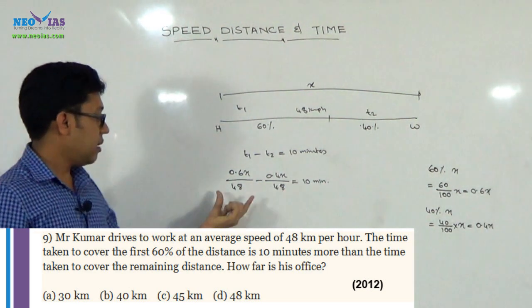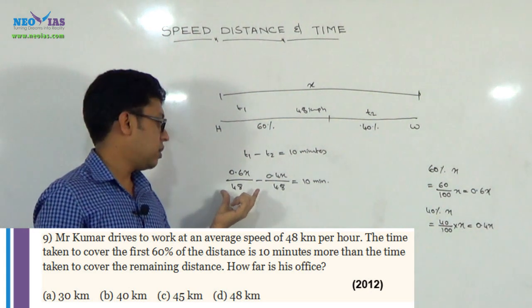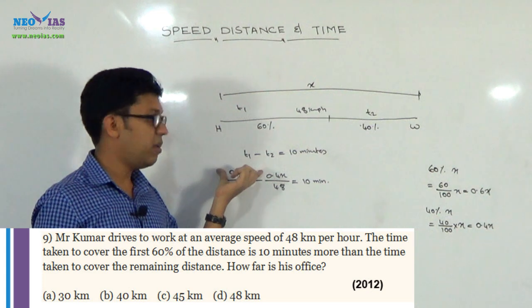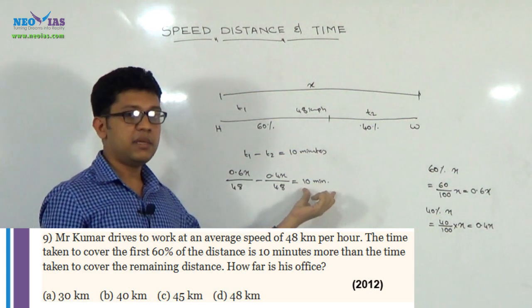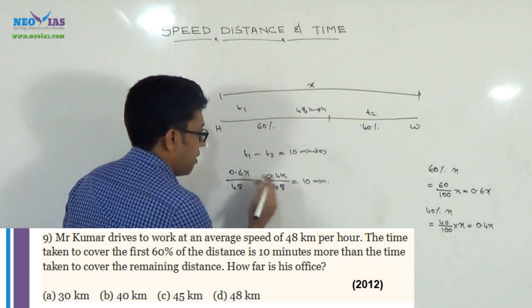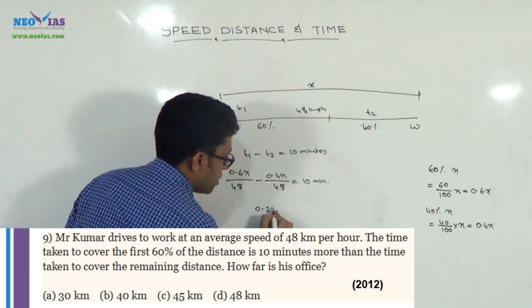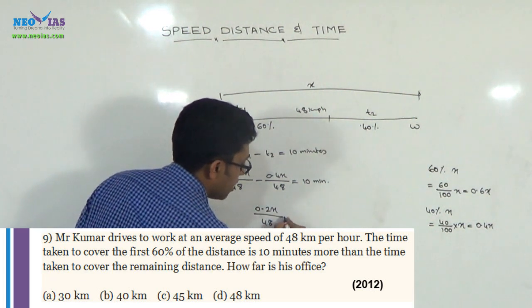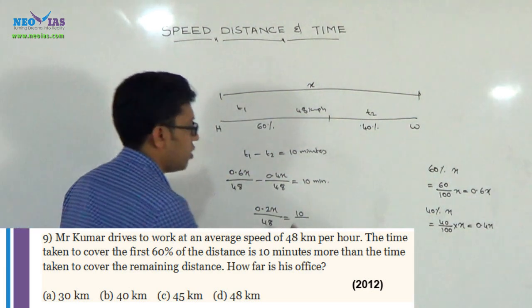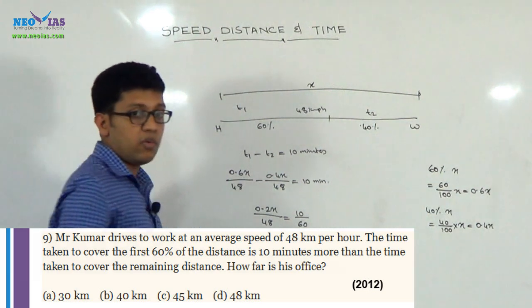Here the unit of this 48 is kilometer per hour, and the distance we have taken in kilometer, and this time is in 10 minutes. So we need to convert this 10 minutes to hour. The difference between these two is 0.2x by 48, equal to 10 divided by 60, to make it into hour.